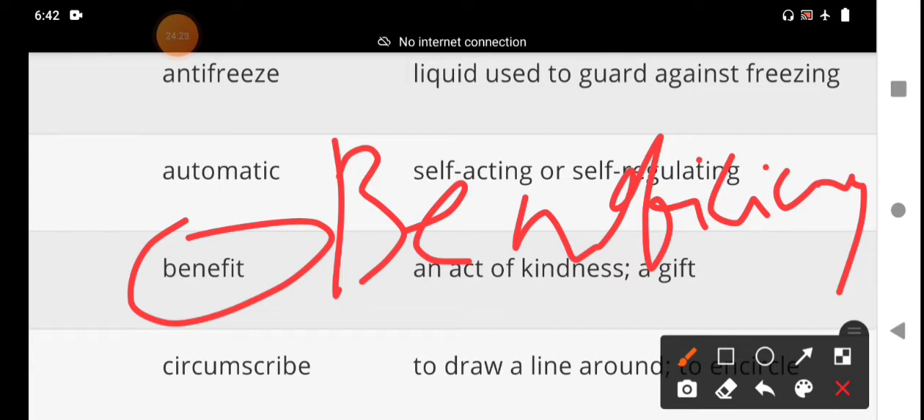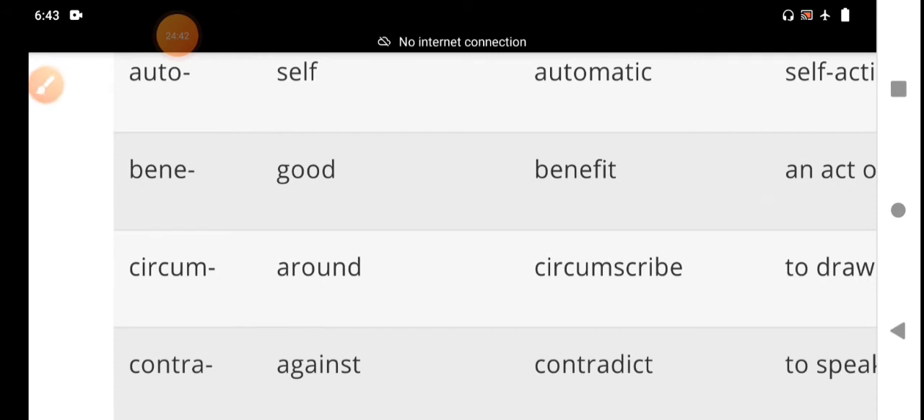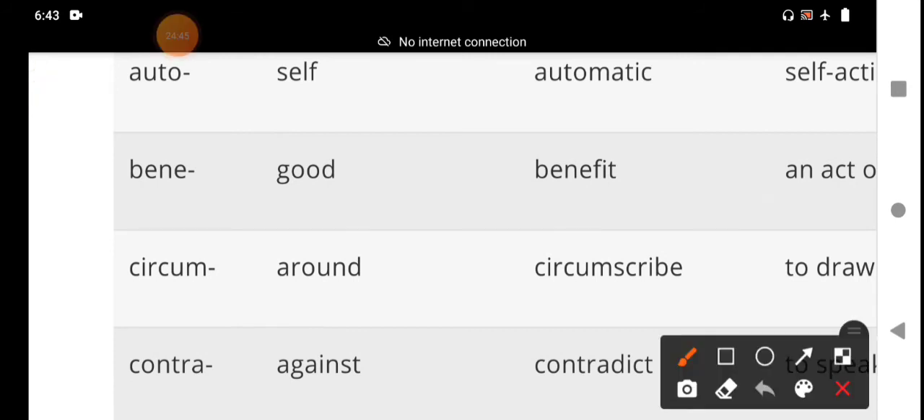For all the words, it is not possible to explain the meanings. I will explain some of the words, and for the other words you should refer to the dictionary and grasp the meaning, my dear students. Then we move on to the next prefix, circum. What is the meaning of circum? Circum means around.